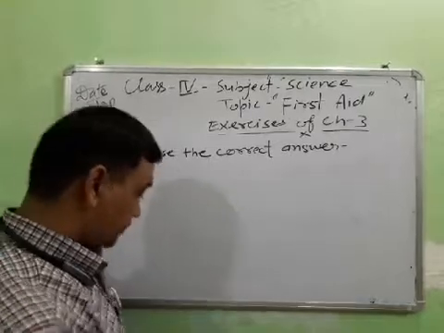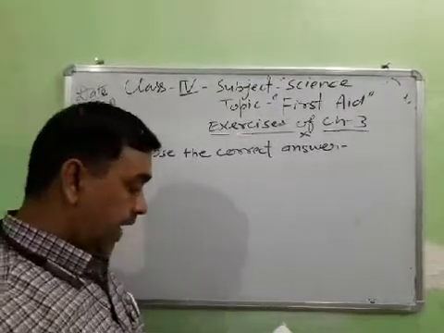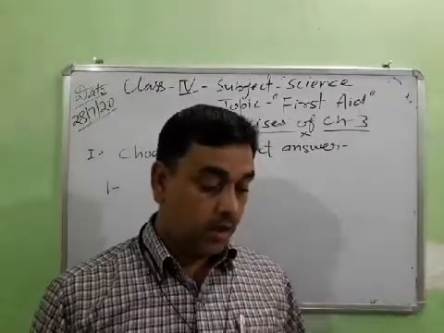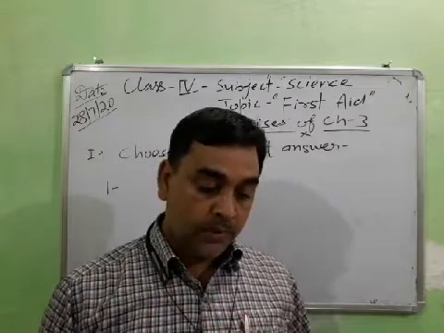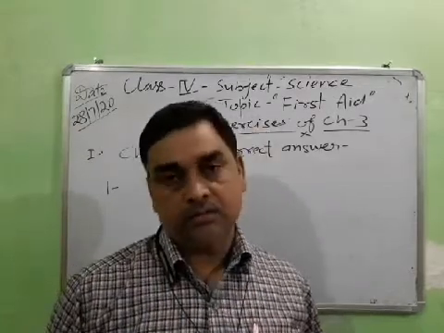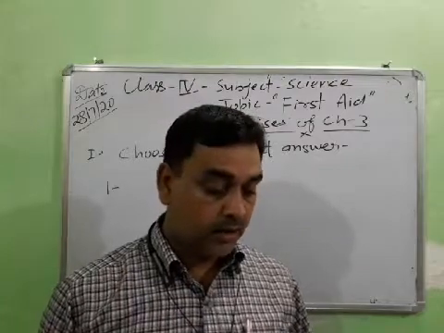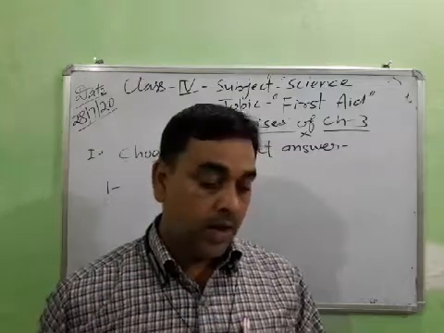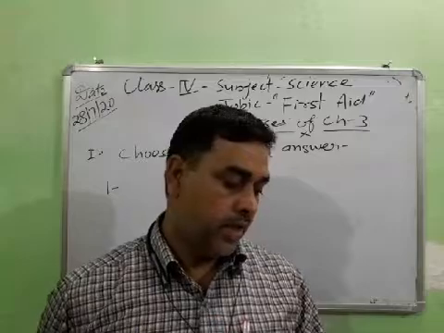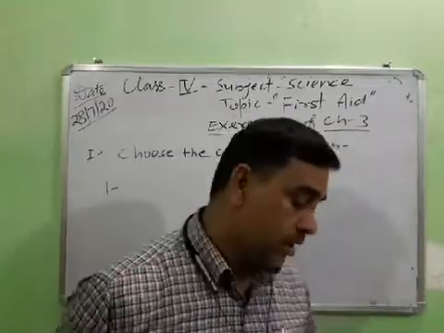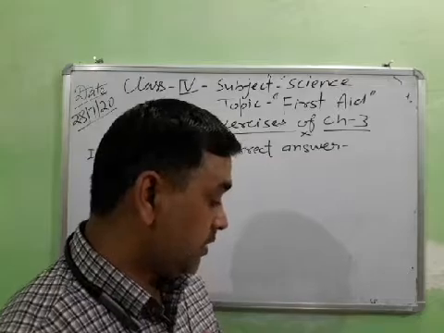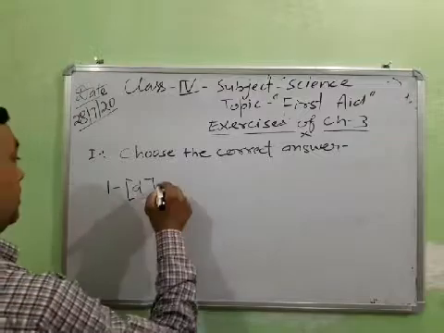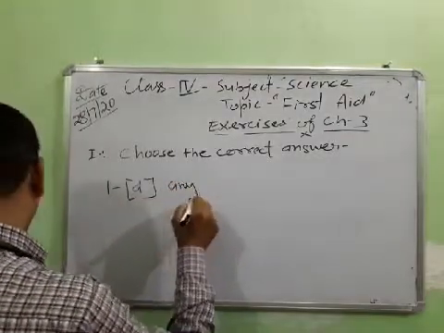First, accidents can occur: A, on the road; at home; in school; anywhere. Students, on the road, at home, in school, I think anywhere accidents can occur. So the right option is D, anywhere.